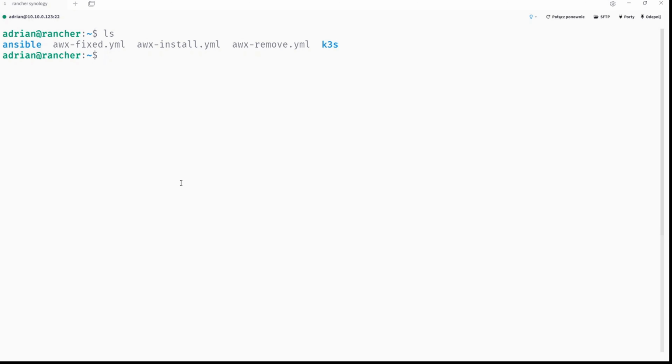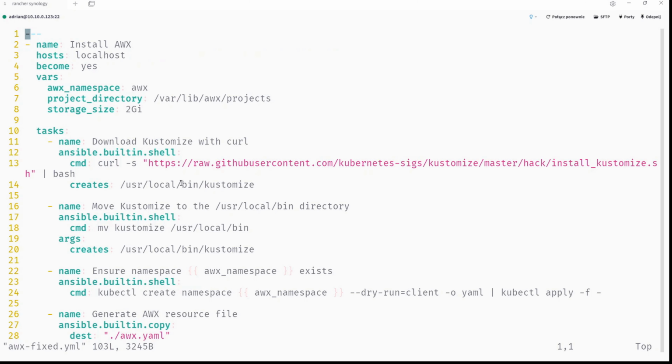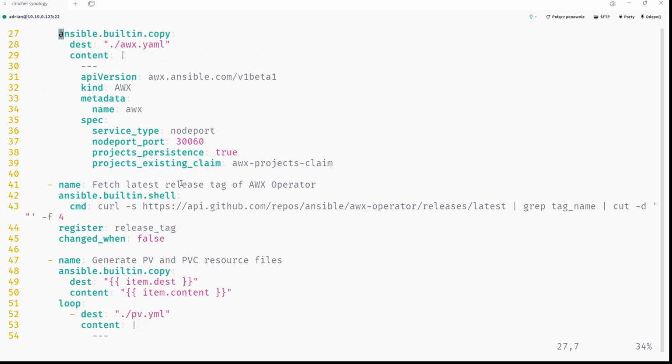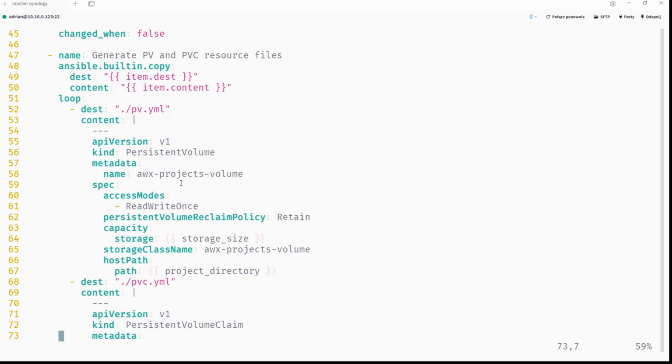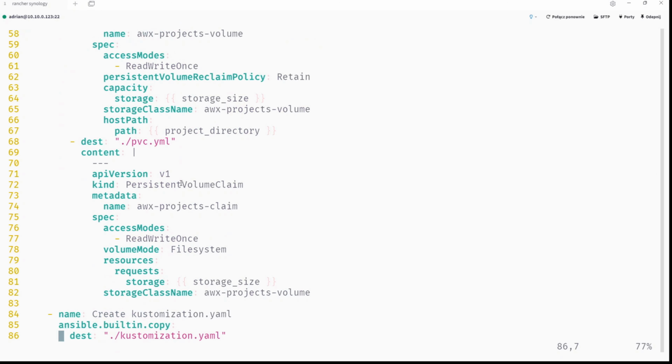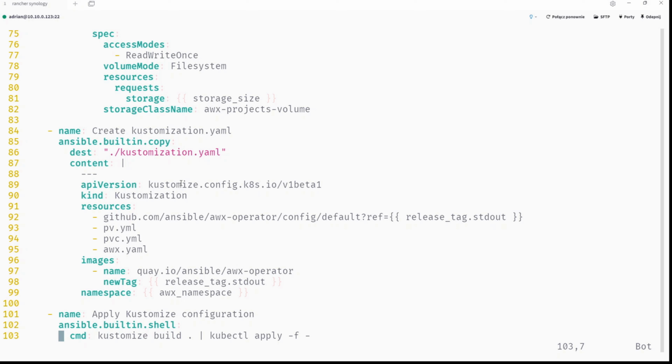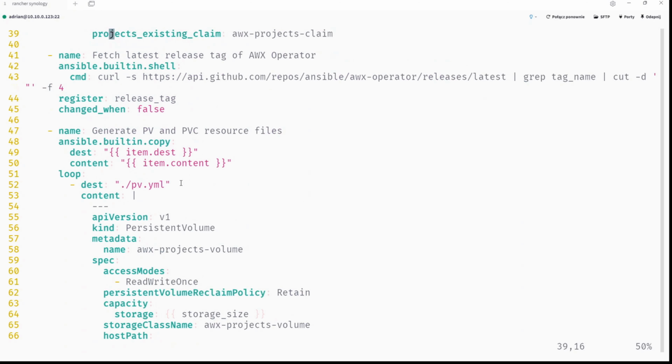So I already have an AWX fixed version, so I will just go into this for a moment to show you that in fact it is. So you can see it is working this way, and here we have PV, PVC, persistent volume claim, customization, and here are defined files, PV, PVC, and AWX that are created earlier.